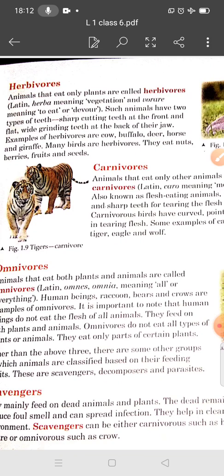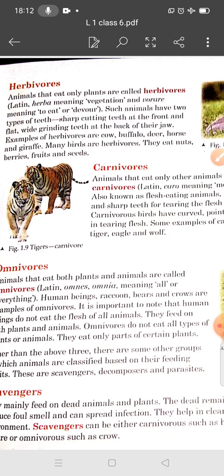Many birds are also herbivores. They eat nuts, berries, fruits, and seeds. Parrots and pigeons eat only seeds, nuts, and fruits of plants. These birds have hard pointed beaks to eat the food.